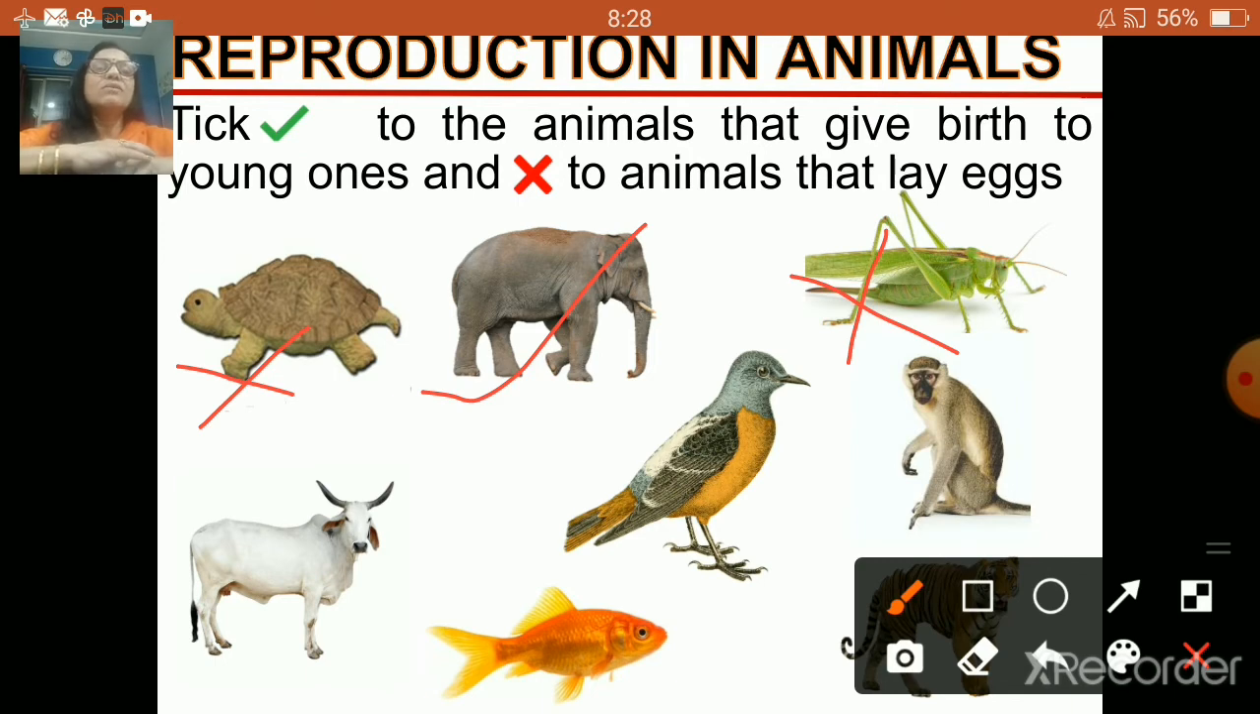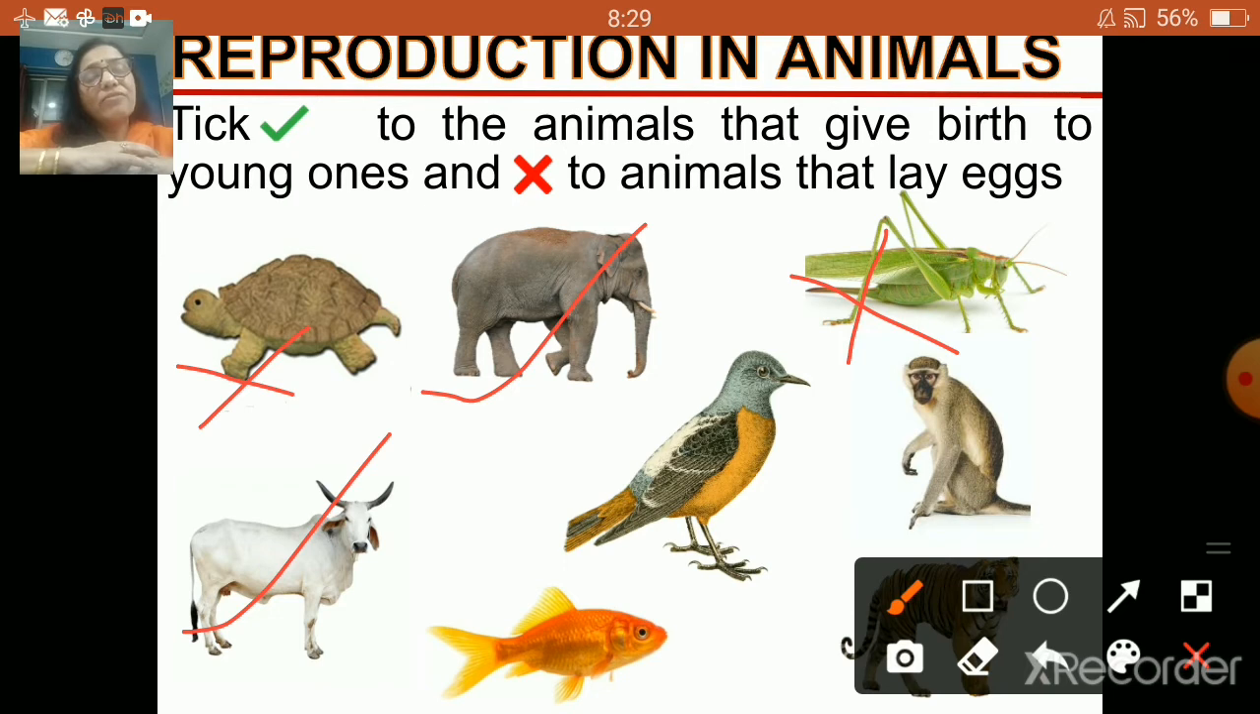Right, children? Then next picture is of a cow. Cow is also a mammal, and so it will give birth to its young ones. It will reproduce by giving birth to its young one. So I'll put tick on cow.